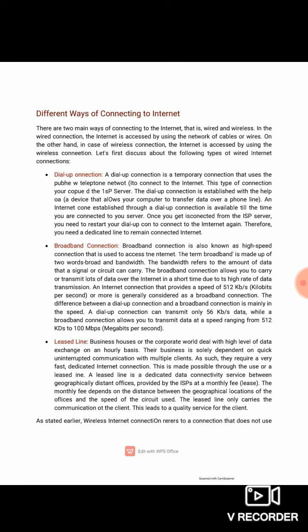Next one is broadband. Broadband connection is a very high speed connection that is used to access the internet. The term broadband is made up of two words, broad and bandwidth. Bandwidth means the amount of data or signal that can be carried, and broad means very much. The broadband connection allows you to transmit lots of data over the internet in a short time due to the high rate of data transmission.